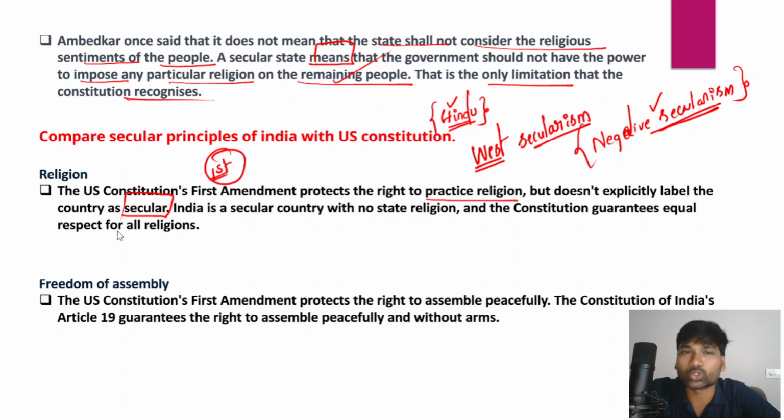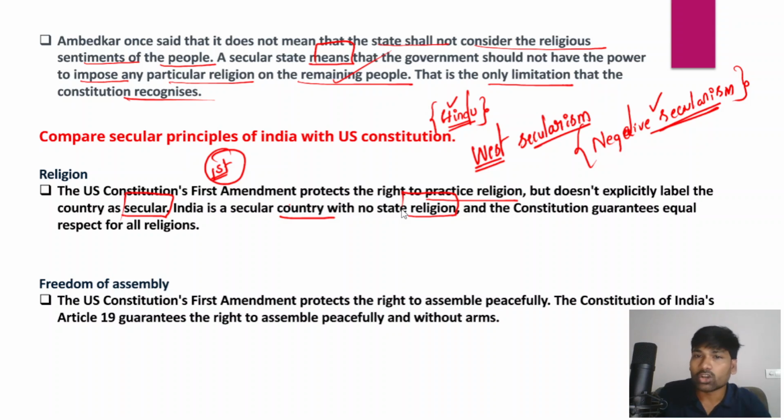The First Amendment does not explicitly label the US as a secular state, whereas India is considered a secular country with no state religion. The state treats all religions equally, and equal distance from all religions is the basic principle involved in secularism.